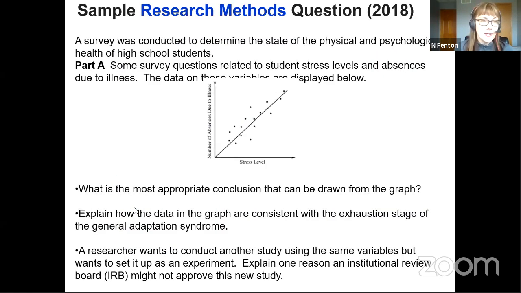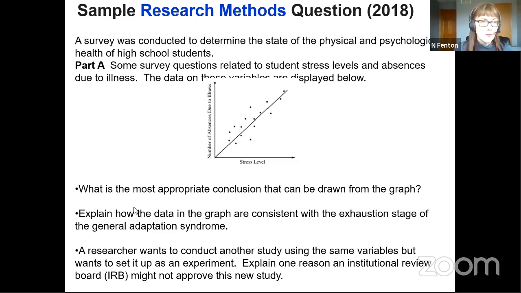A research methods question might look something like this. So they're going to give you an example of a study, and they're going to ask you some questions related to the data that's presented, asking you to draw a conclusion about the study. If it were an experiment, which this is not, they might ask you to identify the dependent variable. They might ask you about random assignments. You could be asked about statistical significance. So you're going to have to interpret this data.